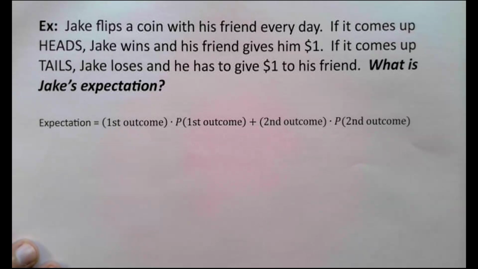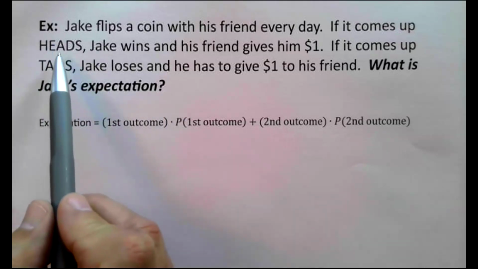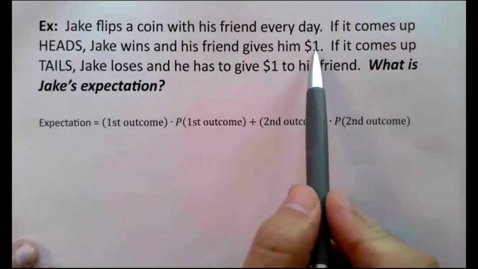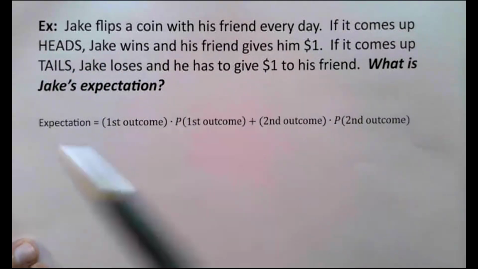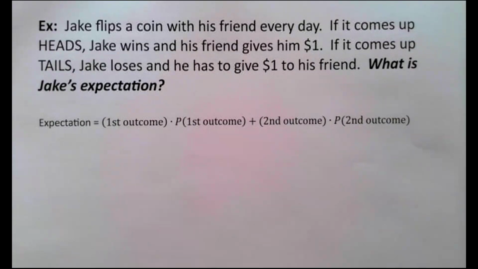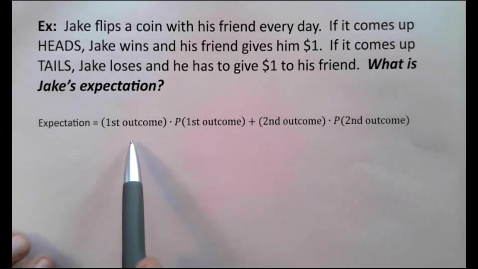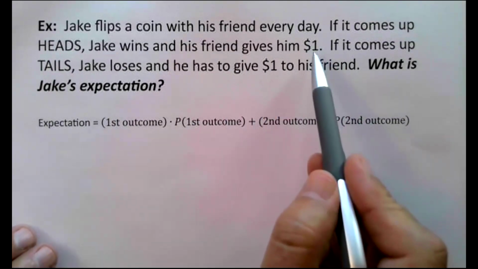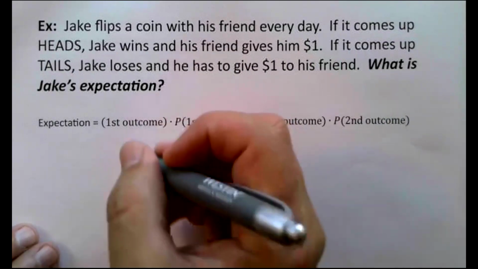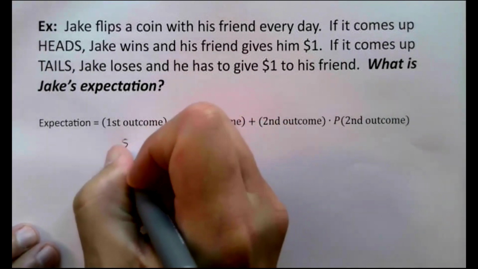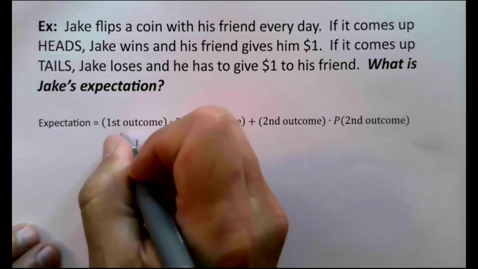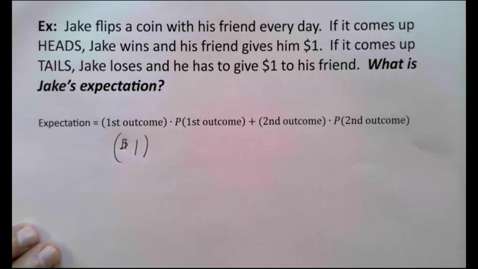One of the outcomes is that Jake could win, that it could come up heads and Jake could win $1. And what we mean by the outcome is the monetary outcome. And so the first outcome is that Jake could win $1.